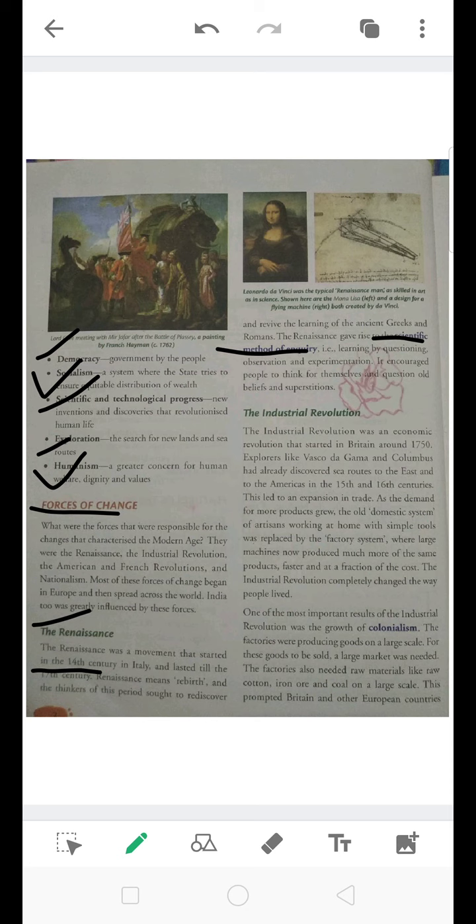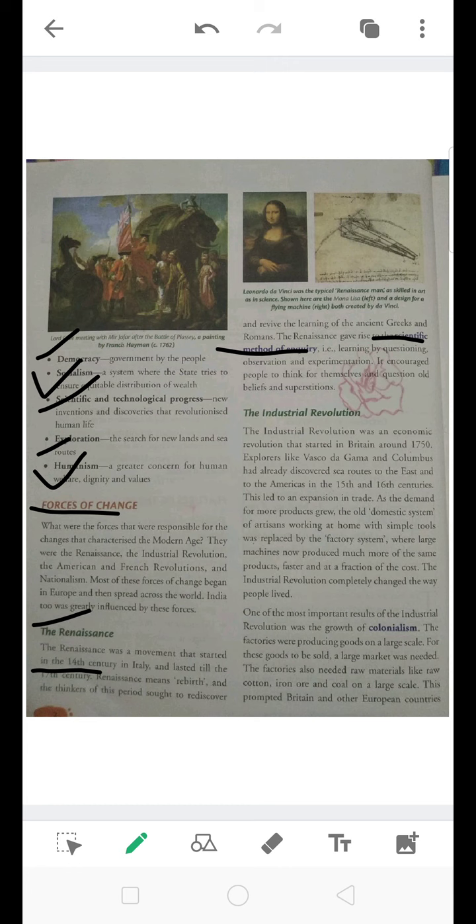When you are questioning again and again why this is happening, for what reason are we doing this, why are we doing this kind of thing only, why cannot we do it the alternative way? When we are questioning, we are learning, raising our thinking to why this can happen and why that cannot happen. Then the other one was observation and experimentation. When you observe something, you try to do something new and you experiment. So the Renaissance gave a rebirth among people and they started having new inquiry into things.